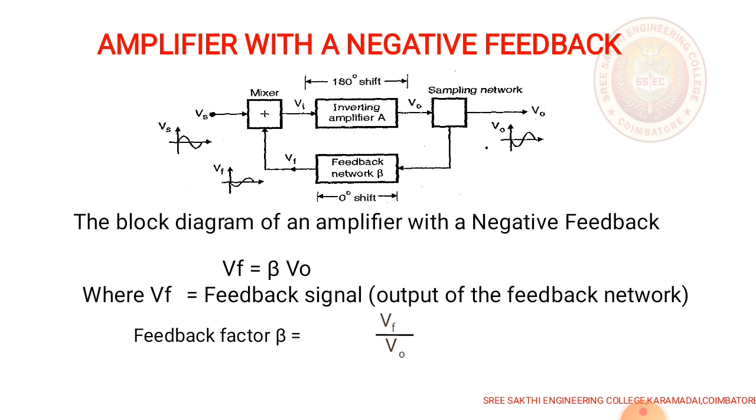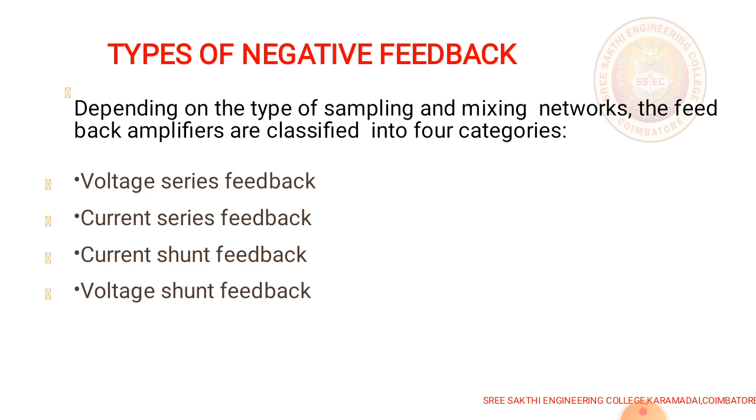An amplifier with this type of negative feedback is known as a negative feedback amplifier. The feedback signal has a voltage Vf equal to beta into V naught, where beta is the feedback factor, given by beta equal to Vf by V naught.